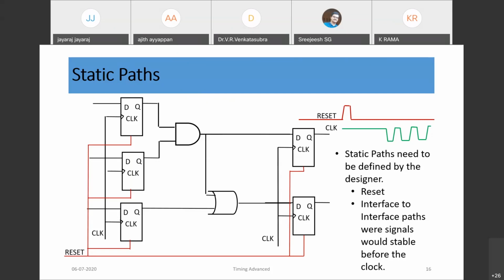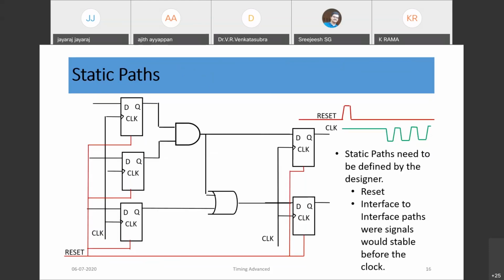Similarly, suppose we have many interfaces in our design. So between interface and interface, some logic is there, and we are sure that the interface outputs are stable before the clock. That path also we can ignore for timing, and we can say that is a false path. But you should have thorough knowledge about that interface, and we need to ensure that before the clock the data is stable. So those kinds of paths we can fix as false path.